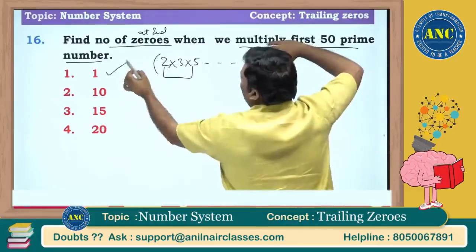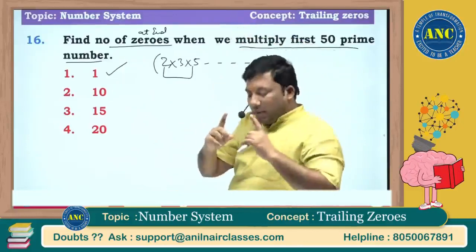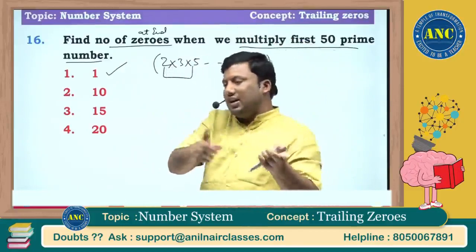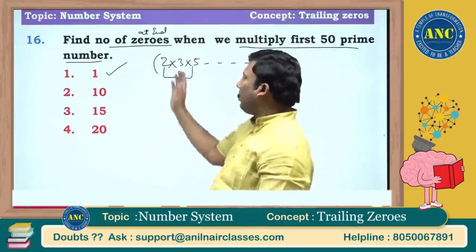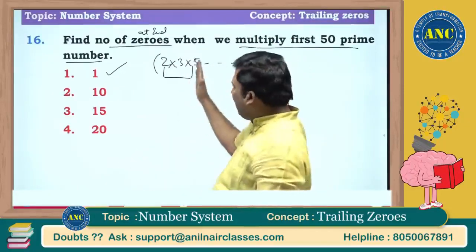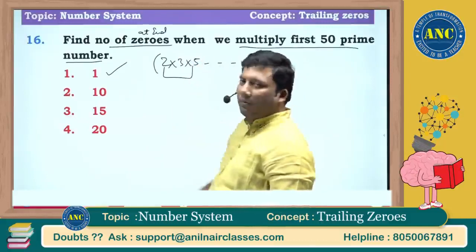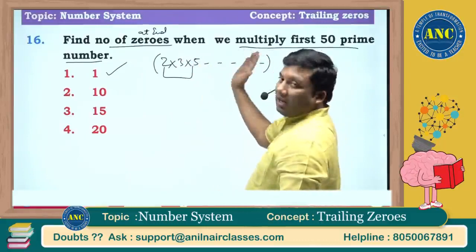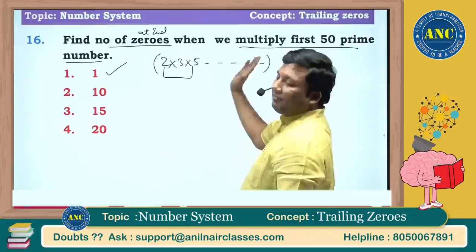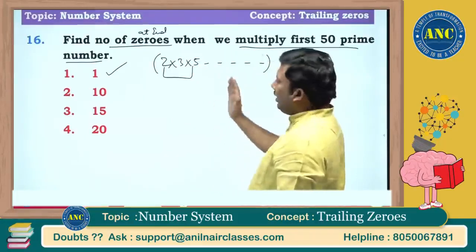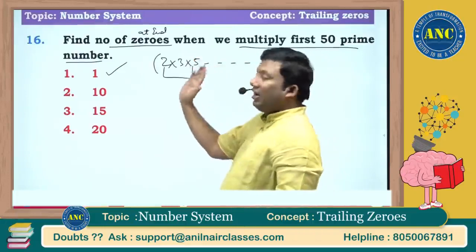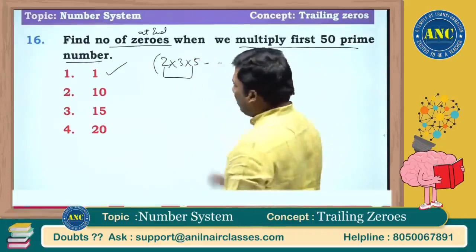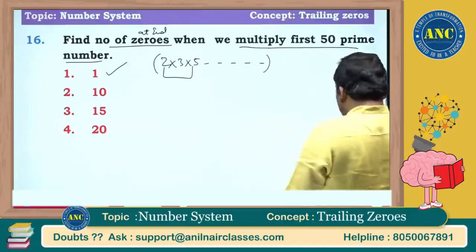There will be only one 0 at the end. The prime number which is even is 2, so a single power of 2 is there, multiplied by a single power of 5. Rest all the numbers are not divisible by 2 or 5, since there are no even numbers other than 2 which are prime numbers. So only one 0 will be there.